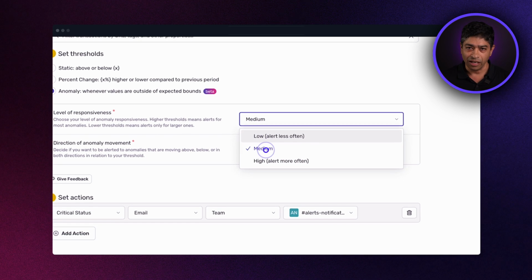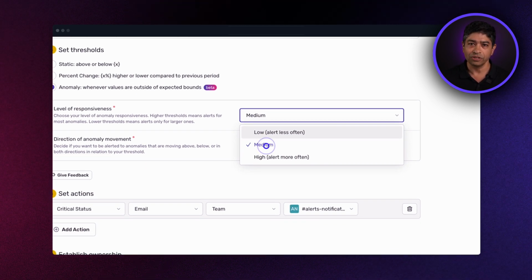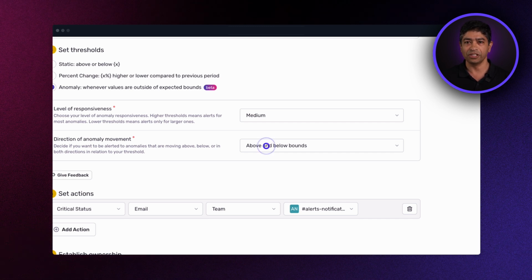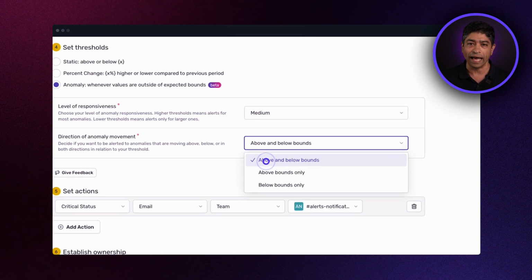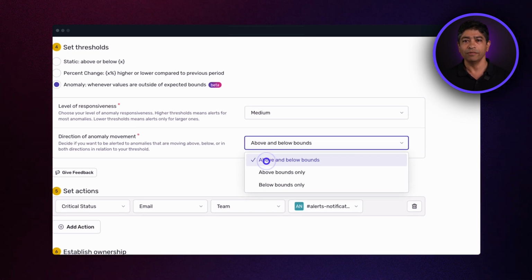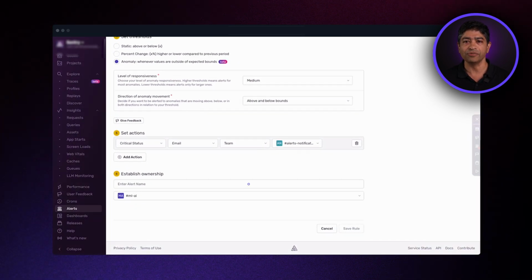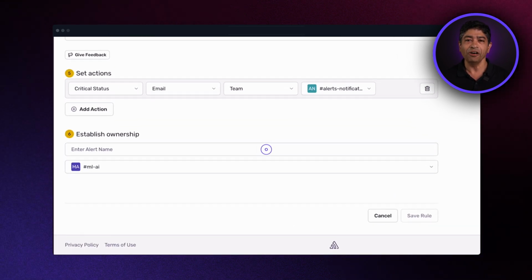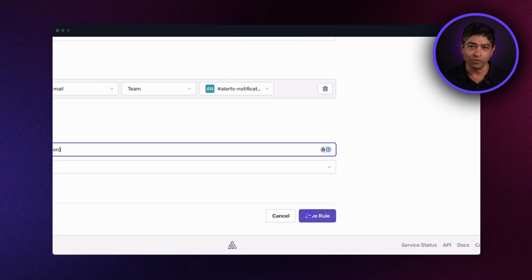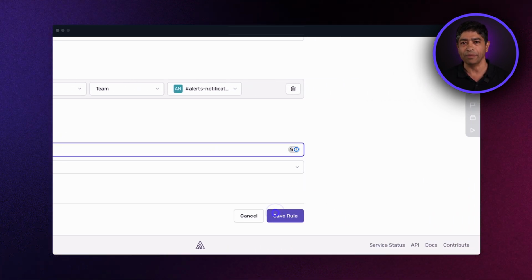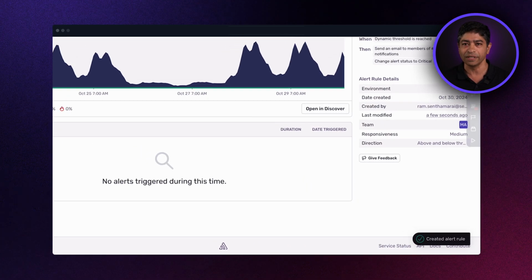Sentry's anomaly detection algorithm dynamically adjusts to the changes in your data. A sharp spike will immediately be flagged as an anomaly, but we will automatically identify it as the new normal if it persists for a long enough time. Anomaly detection ensures that you're alerted only when something truly unusual happens, reducing both false alarms and missed issues.